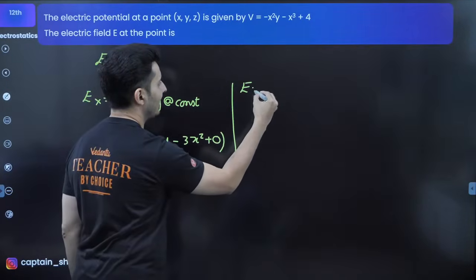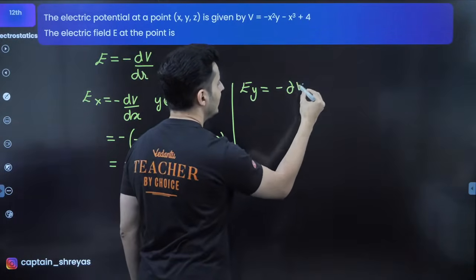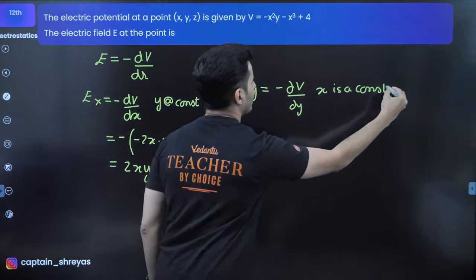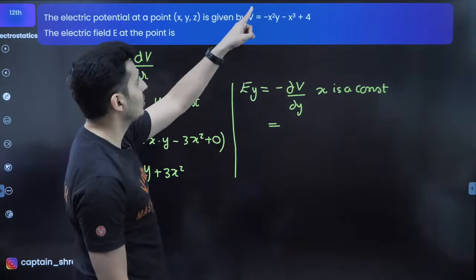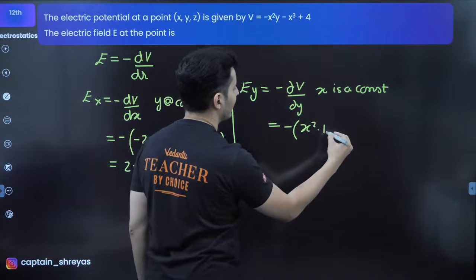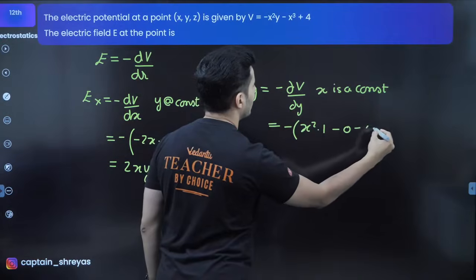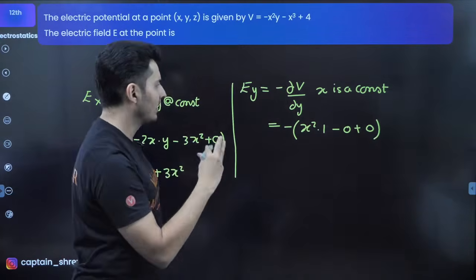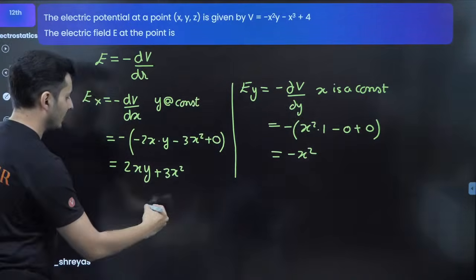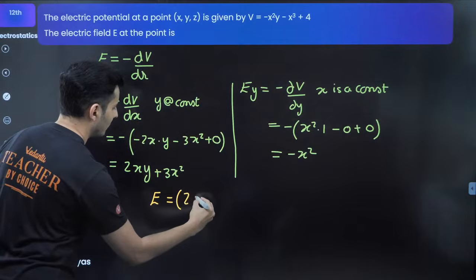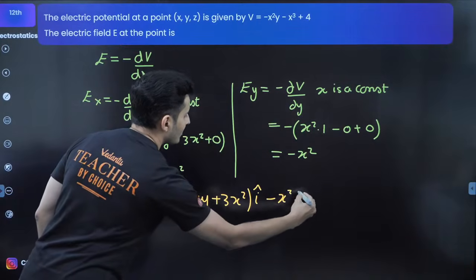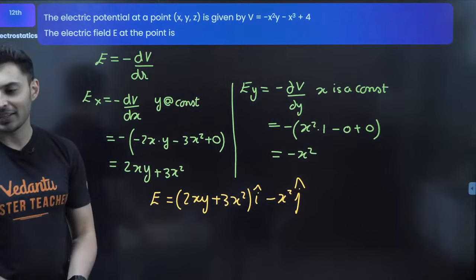Similarly, my dear students, you can find the y component. This will be minus dV by dy. Here x is basically a constant. So if you do that derivative with respect to y, x square is constant, so just x square comes. Y's derivative with respect to y is 1, minus 0, because x and 4 are constant. So this will just become minus x square. My final result will be 2xy plus 3x square i cap minus x square j cap. Let's see how many of you can get this.